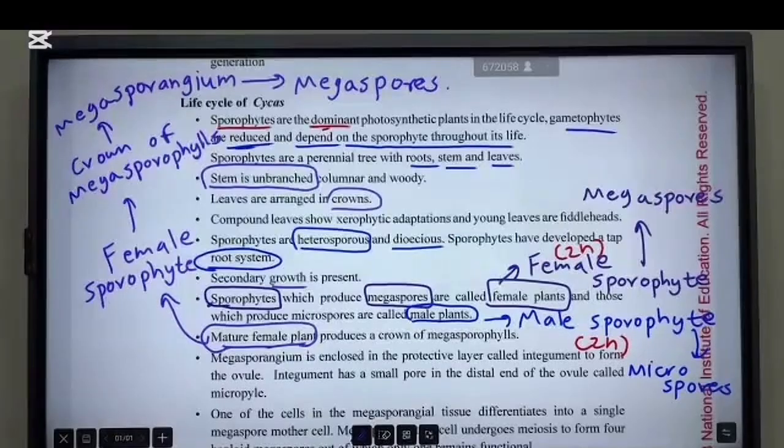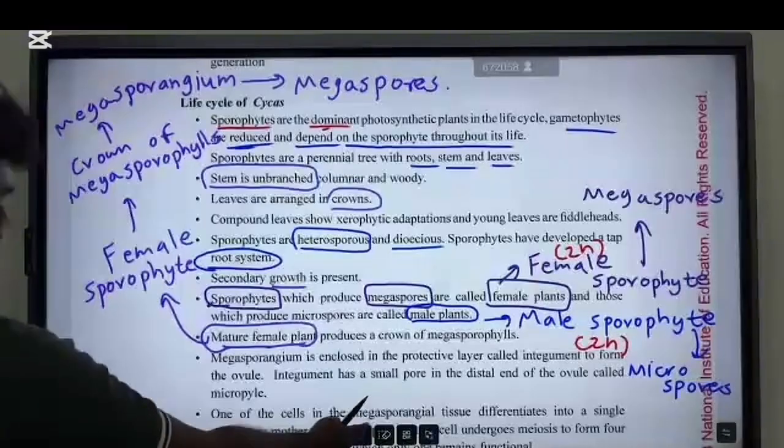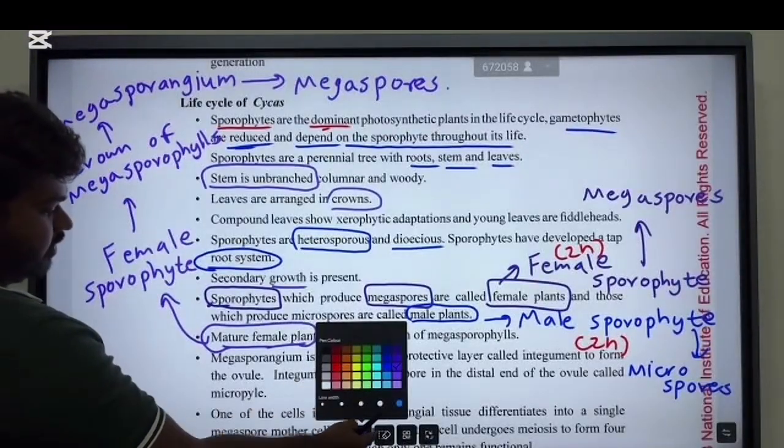Give me 1 minute to write it down. Okay. So here I will do this modification.